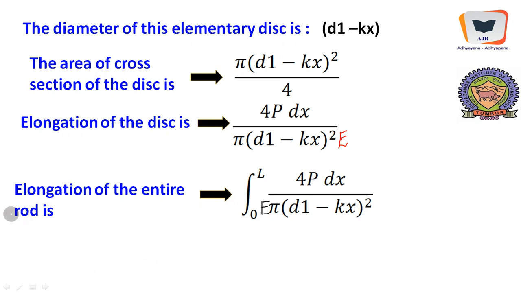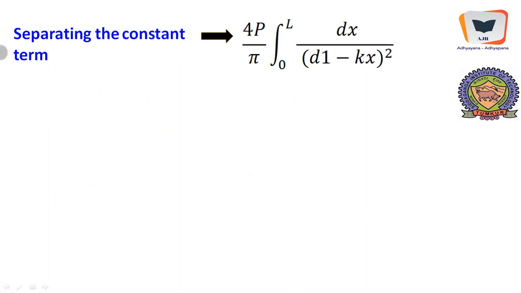Here exactly the principle of superposition comes to play. We assume that the entire rod is made out of innumerable number of such small disks, or disks of elementary thickness, or differential thickness, or infinitesimally small thickness. And we have come up till this particular point, and we will take out the constant terms as usual.